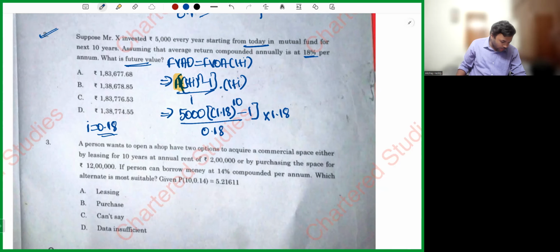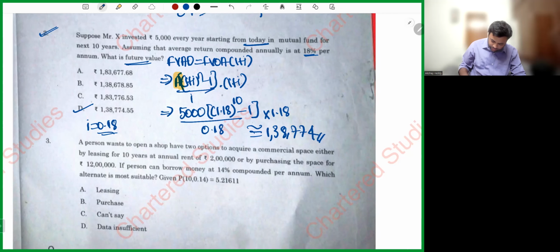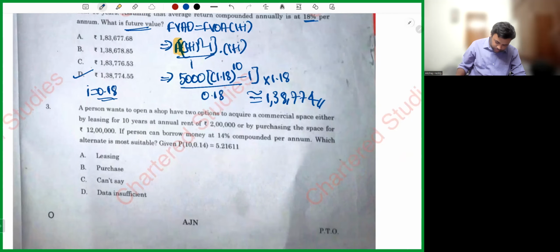That is 1,38,775. I got 775, might be some decimal differences, absolutely fine. So it is an approximate value, 1,38,774. I got it as 775, my dear friends. 1 rupee there and here is absolutely fine. Don't shout for that. Next, question number 3.